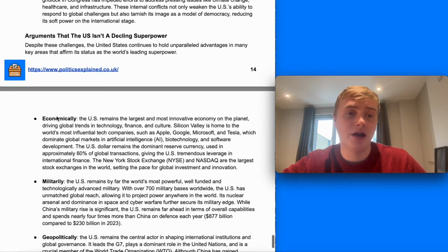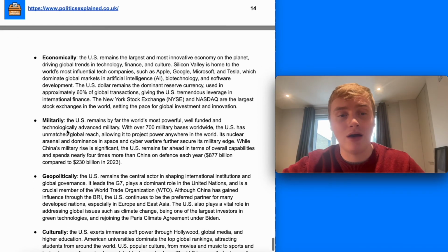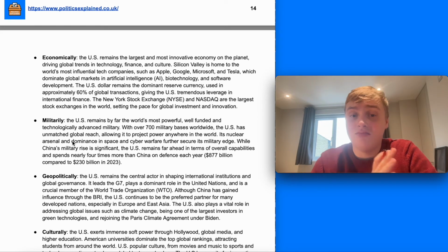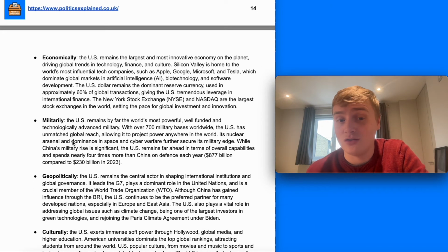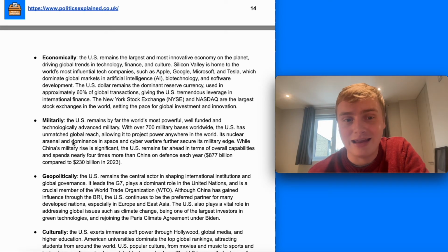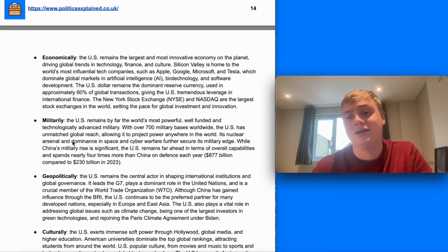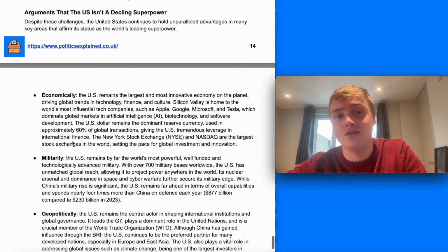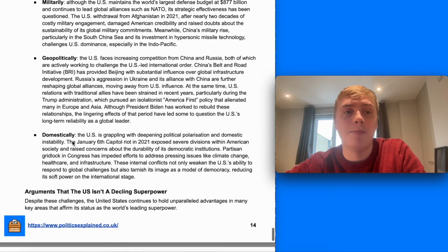Militarily, the argument that the US isn't a declining superpower is that it remains by far the world's most powerful, well-funded, and technologically advanced military. It's able to project power across the globe. It's got 700 military bases, far, far, far more than any other country. As we looked at with China, it has less than 5. It's got a massive nuclear arsenal. And whilst China's military rise is significant, the US is still far ahead in terms of military capabilities. I think it's very difficult to argue that the US is declining militarily.